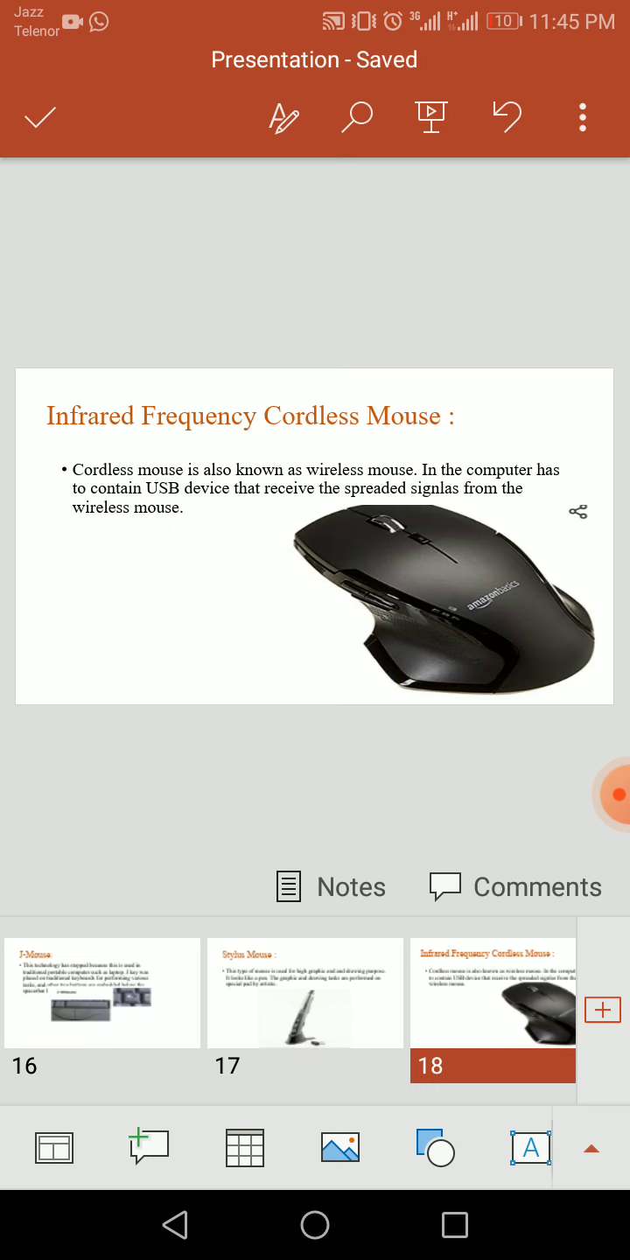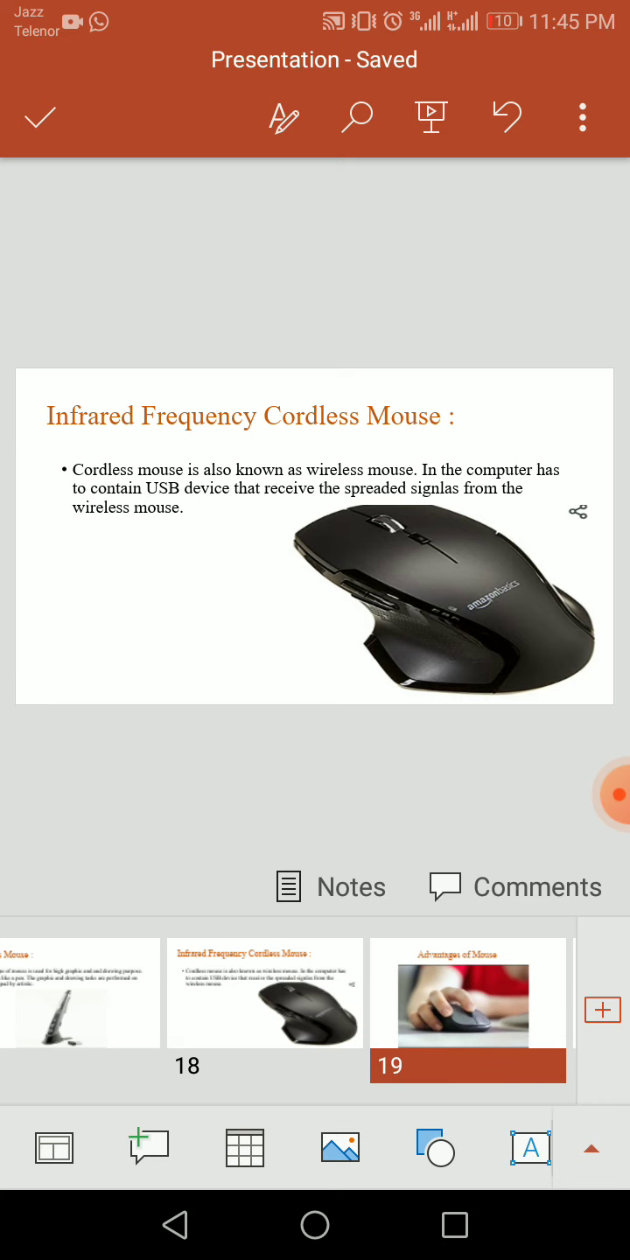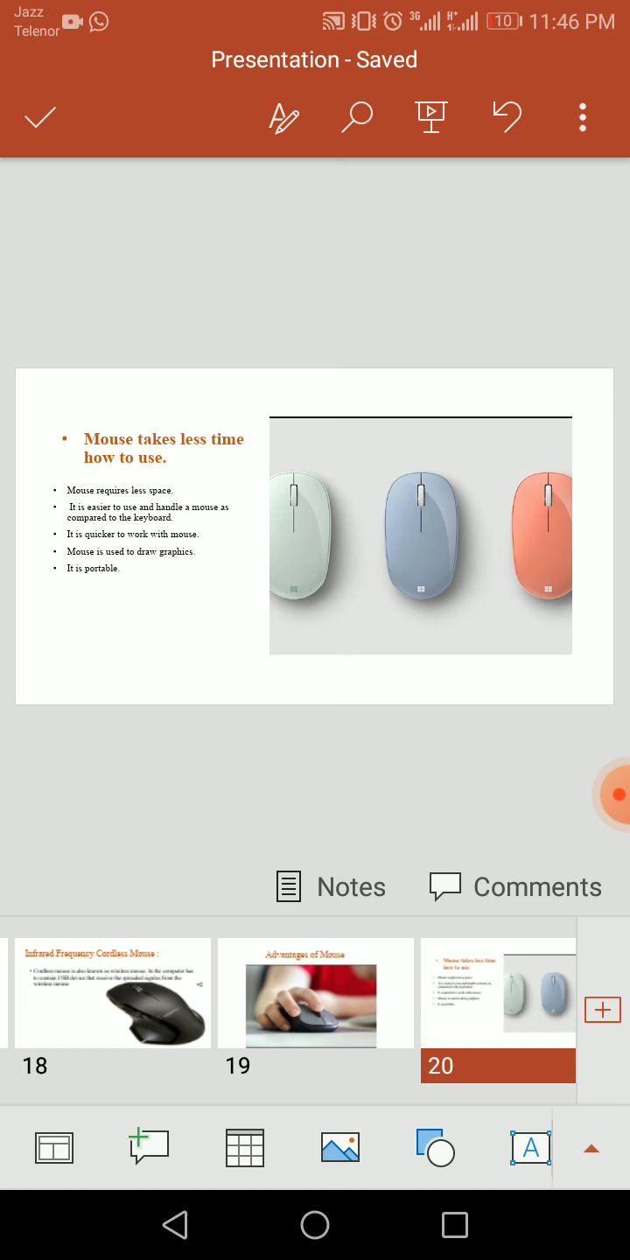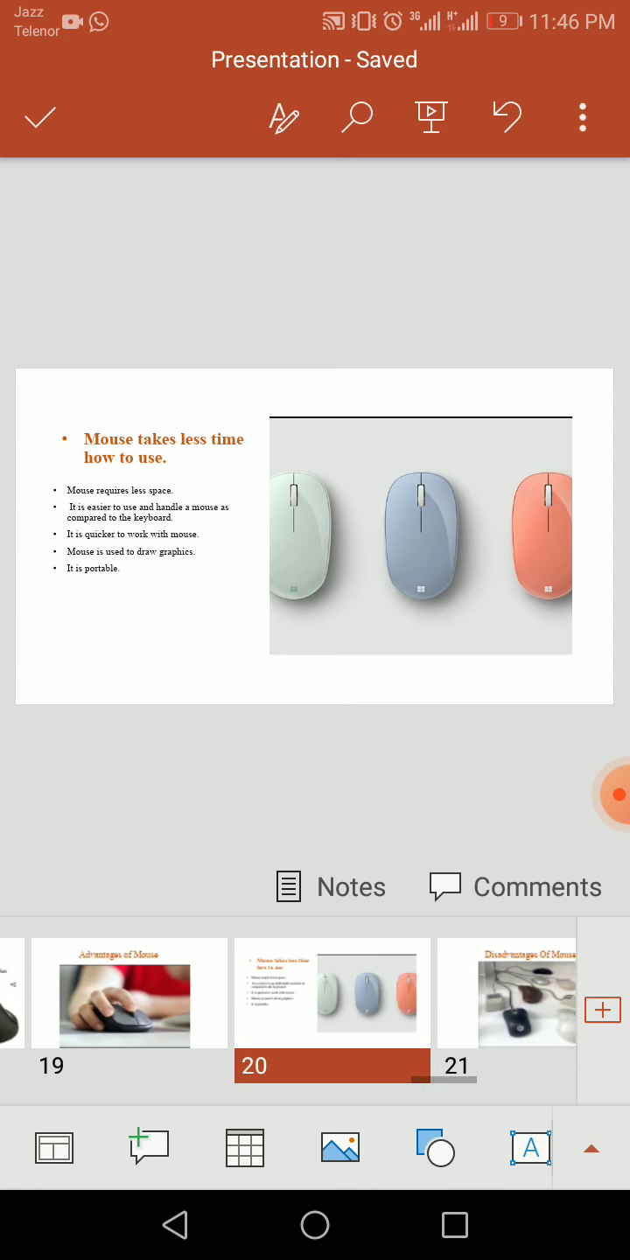Infrared cordless mouse. This is also known as wireless mouse, and it is connected by the USB and its signals are spread. What are the advantages of mouse? It usually takes less time to understand how it works, and it also needs a very small amount of space, and we can easily take it anywhere.